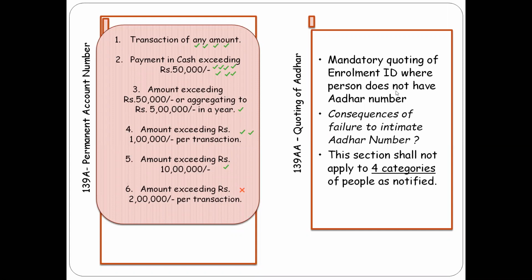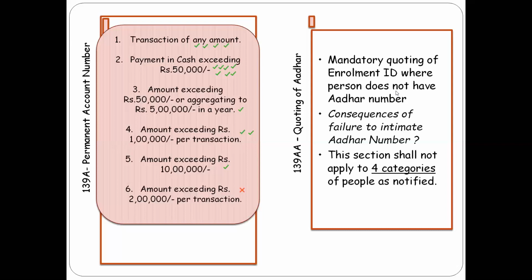Second, consequences of failure to intimate. As per 139AA, a person has to mandatorily quote Aadhar number in the documents. If Aadhar number is not allotted, then the person has to intimate the 28-digit enrollment identification number issued to a resident at the time of enrollment. In case a person fails to intimate such Aadhar number or enrollment ID, then the PAN allotted to such person would be made inoperative after the date so notified in the prescribed manner.